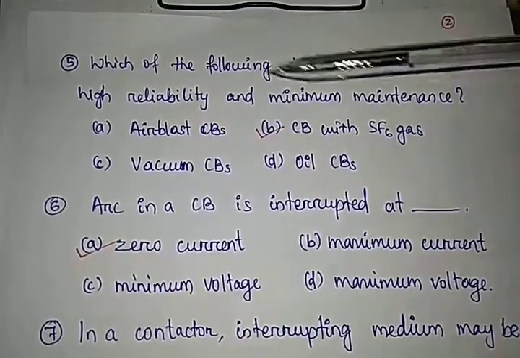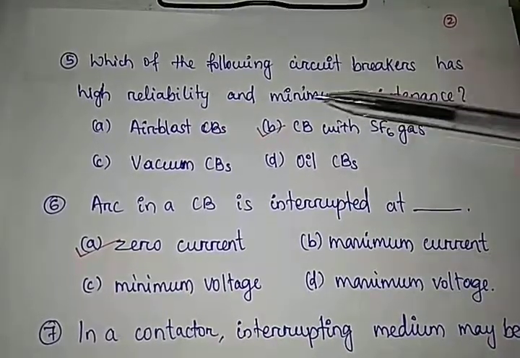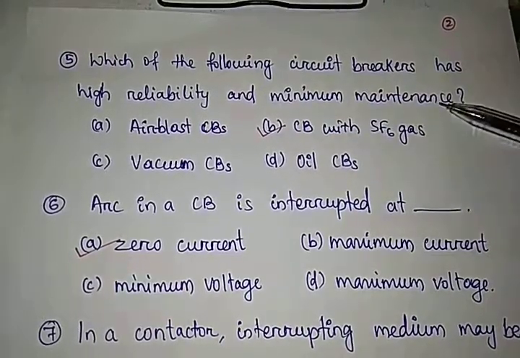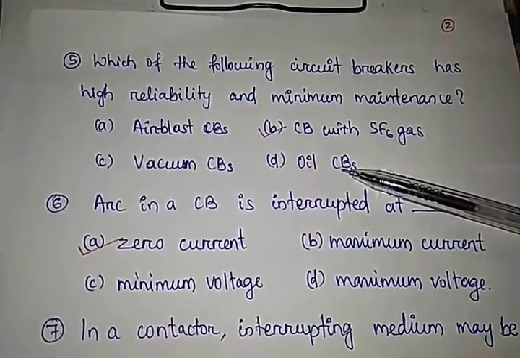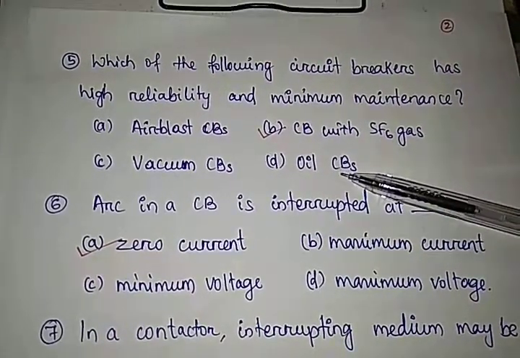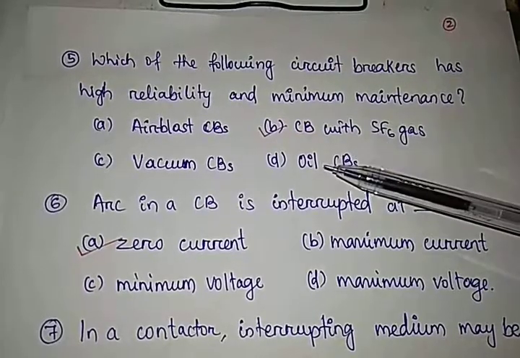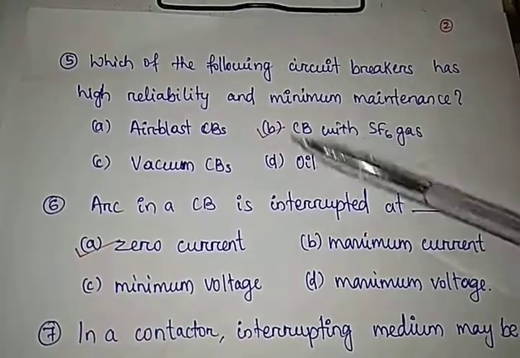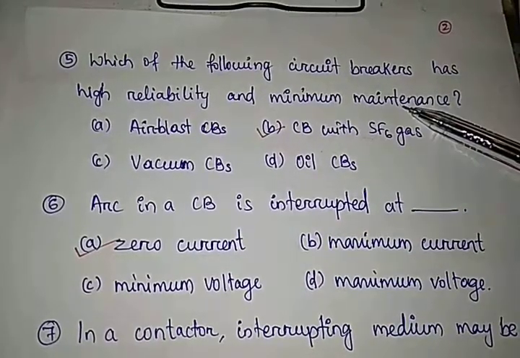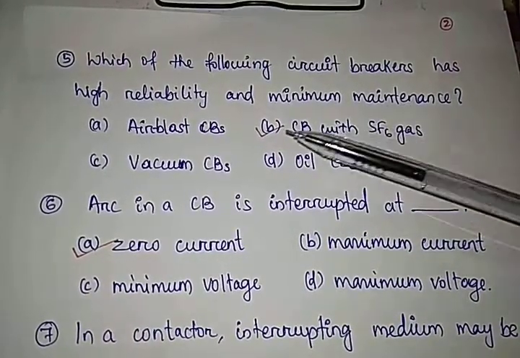Question number 5. Which of the following circuit breakers has high reliability and minimum maintenance? Here, air blast, vacuum and oil circuit breakers have low reliability and high maintenance. So, the circuit breaker with SF6 gas has high reliability and minimum maintenance. So, the correct answer is option B.